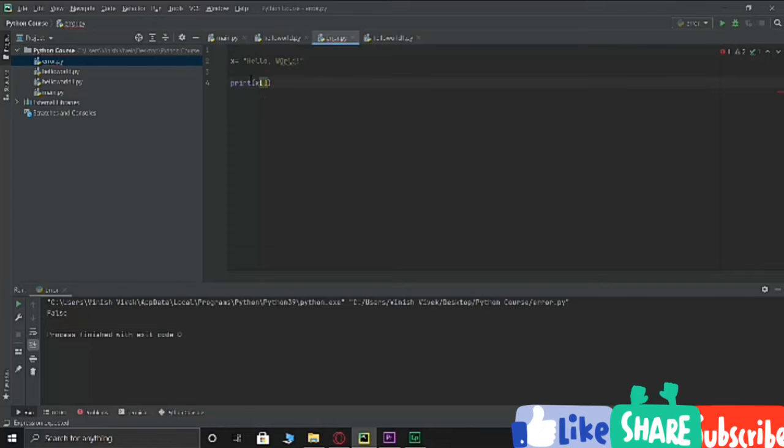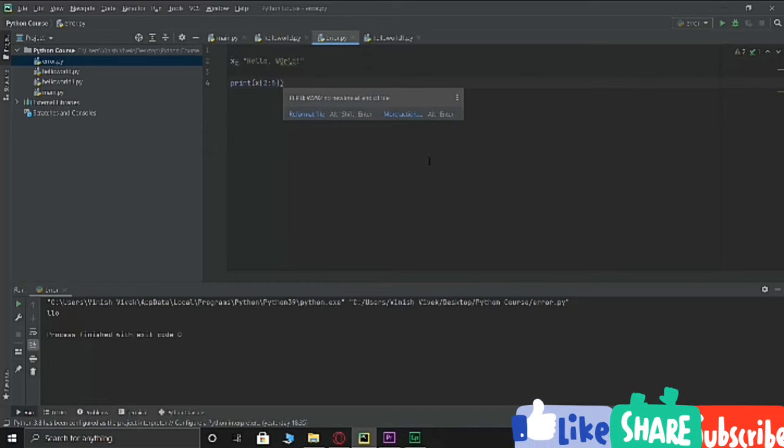So when we wrote 0, we got the value H. Similarly, if I wanted to print the characters from position 2 to 5, I just have to write that I wanted to print from 2, then use the colon, and 5, and then I hit Ctrl Shift F10, and LLO got printed. So 0 was H, 1 is E, 2 is L, 3, 4 and 5. So these got printed. Alright, this is slicing basically, and this is how you can print a certain value.